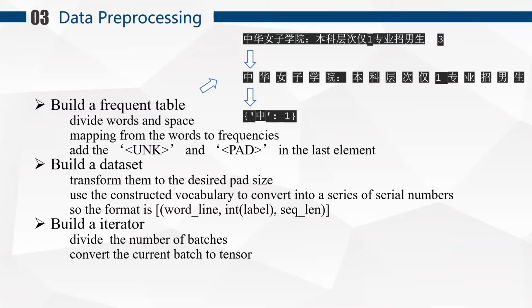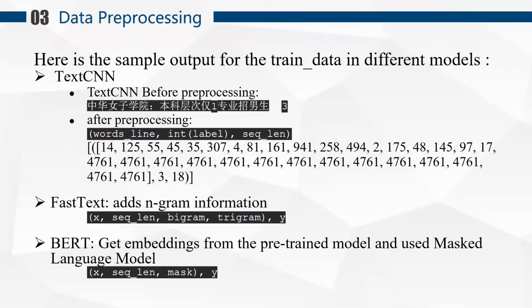The second step, we need to design a pad size and make a supplement or cut to ensure that the size of each sentence is consistent. Then we add the mapping of unknown characters and fill characters at the end. After this, we can convert the data to tensor. And here is a sample output for trained data in different models.